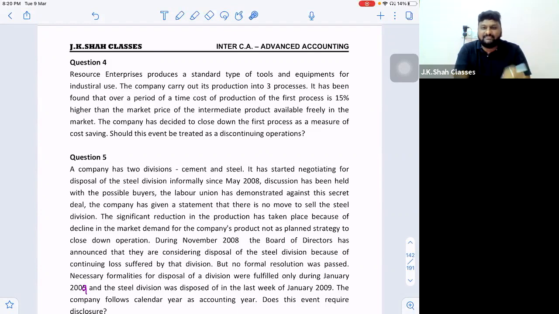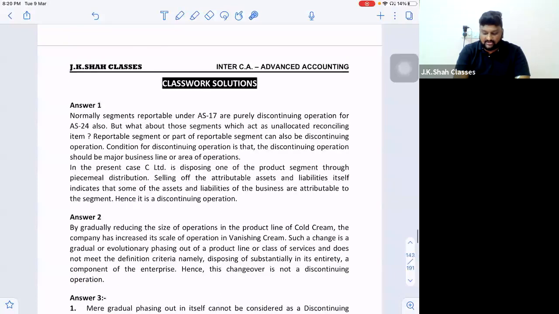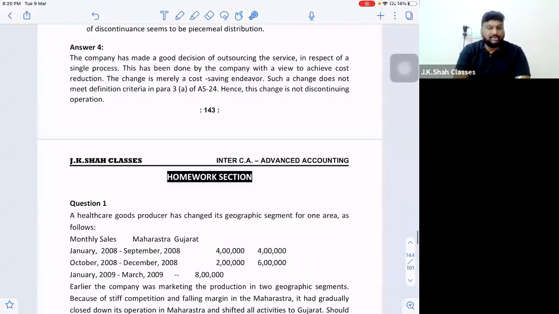No, sir. We saw an example, the last example of not a discontinuing operation: closing down a facility to achieve higher productivity or cost savings. That is the point on which the question is asked. So it is not a discontinuing operation. This is just for achieving cost savings. So it is not a discontinuing operation.